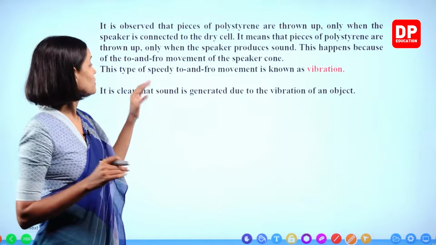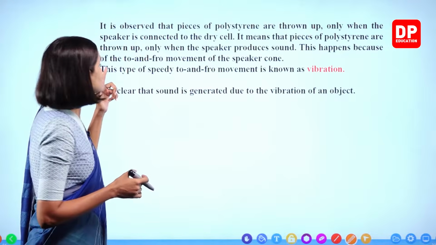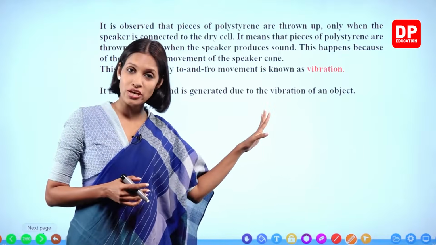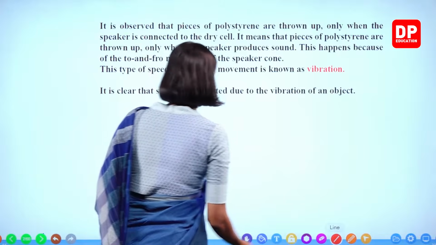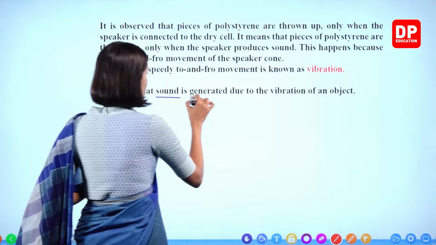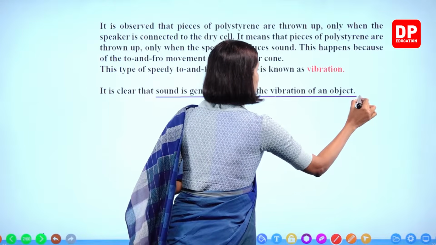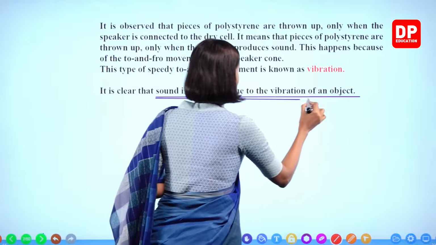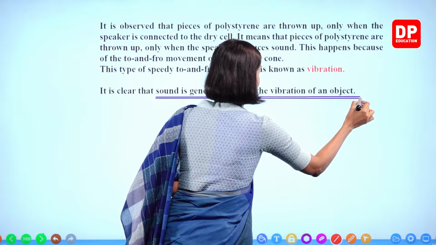Right, children? Okay. So it's clear that sound is generated due to the vibration of an object. Right? This is very important. Sound is generated due to the vibration of an object. Right? So this is how sound is generated.